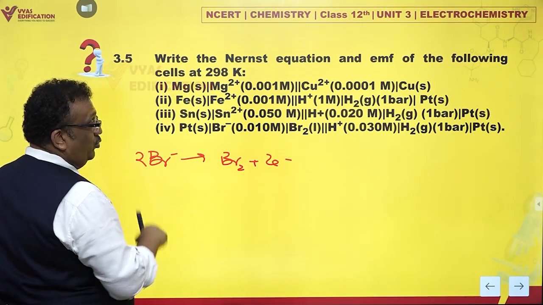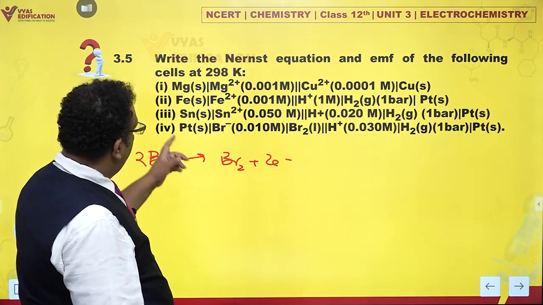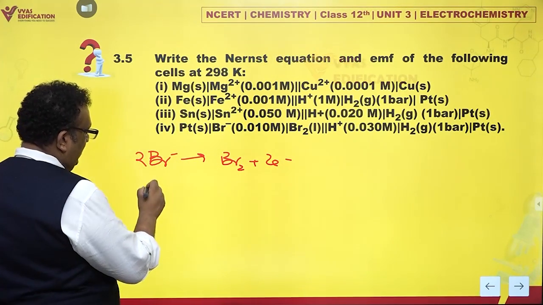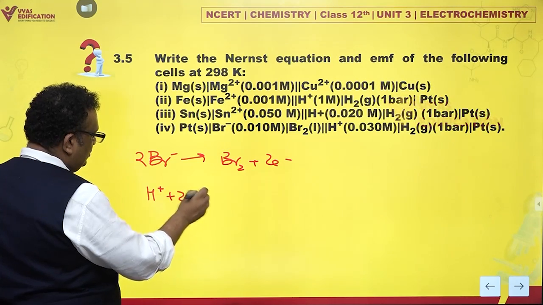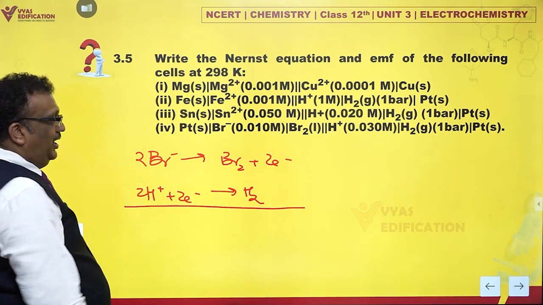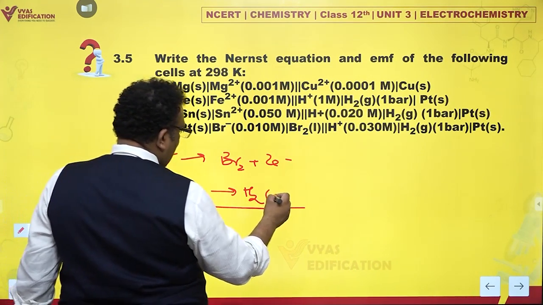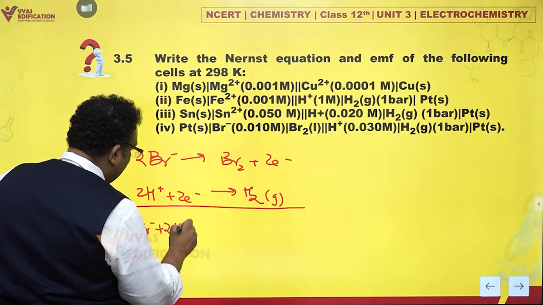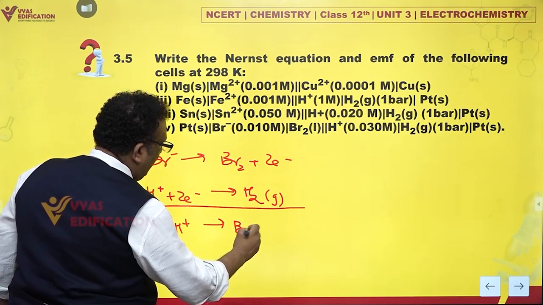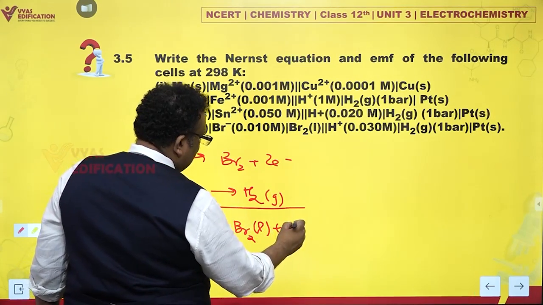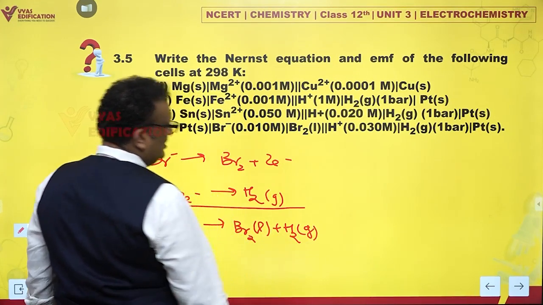On the contrary, who's getting reduced? Now, reduction apparently is with H plus ions. H plus ions are getting reduced to hydrogen gas. That seems awfully negative and bad. Let's take a look. It is 2 times Br minus plus 2 times H plus, giving you Br2. Br2 is of course liquid, plus hydrogen, which is gaseous.